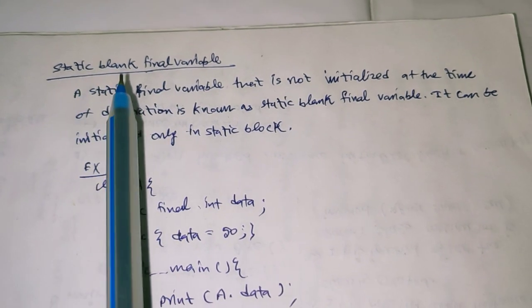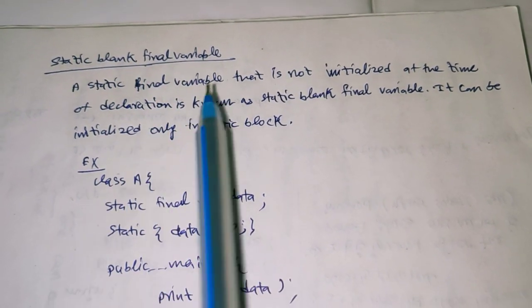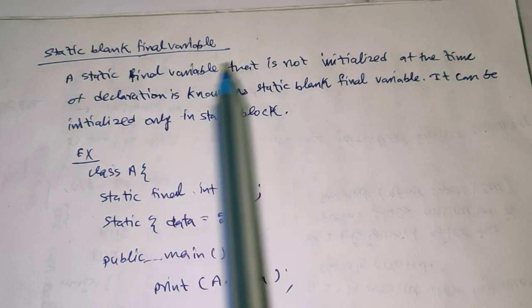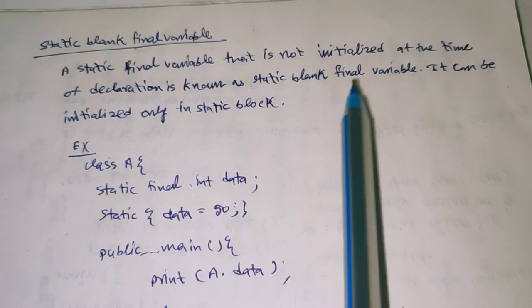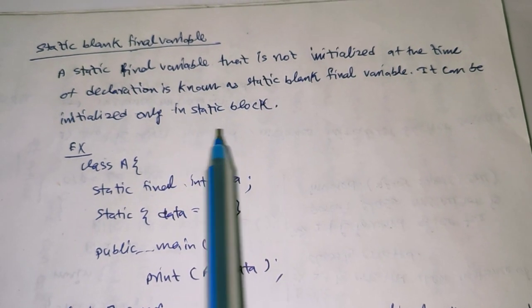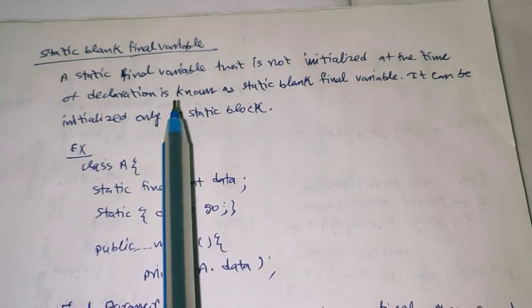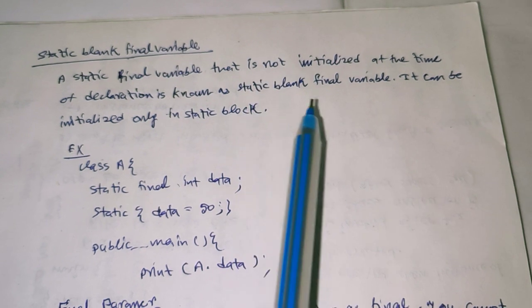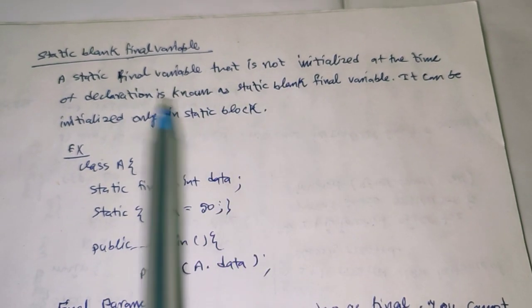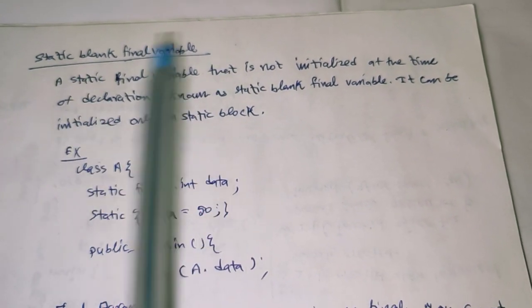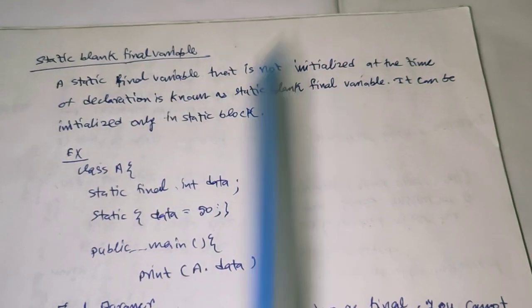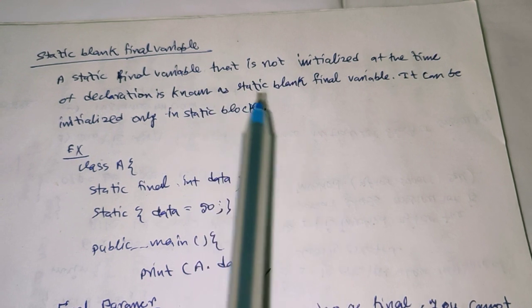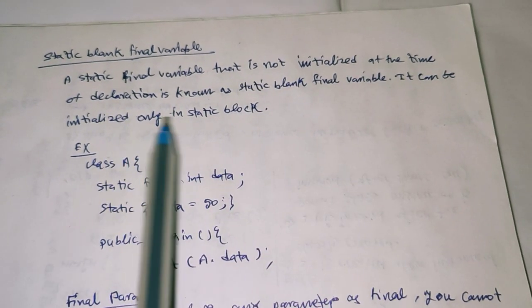Today we are discussing static blank final variable. A static blank final variable that is not initialized at the time of declaration is known as a static blank final variable. It can be initialized only in a static block. Previously we discussed blank final variable, and we saw that it is initialized in the constructor, but a static blank final variable, suppose static final int a, is initialized only inside the static block.